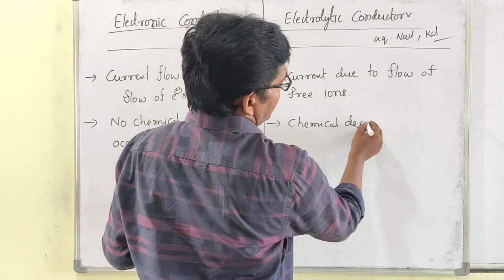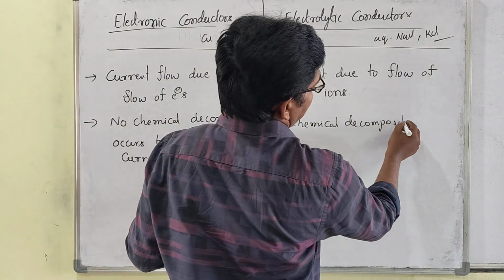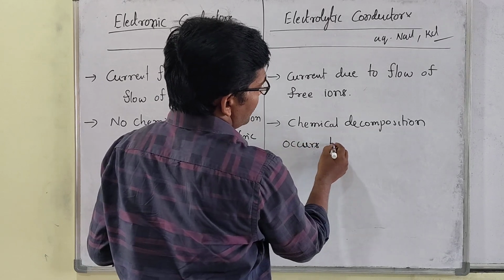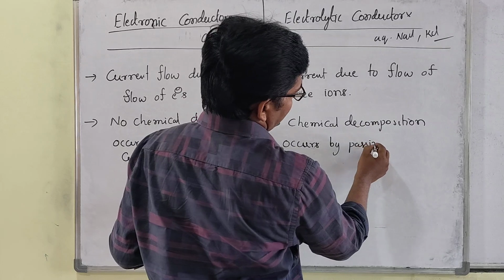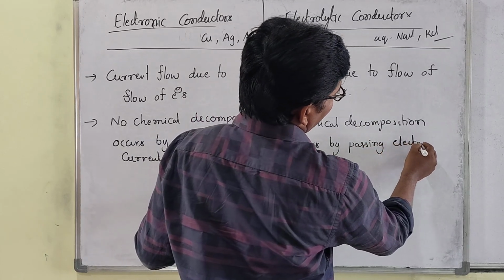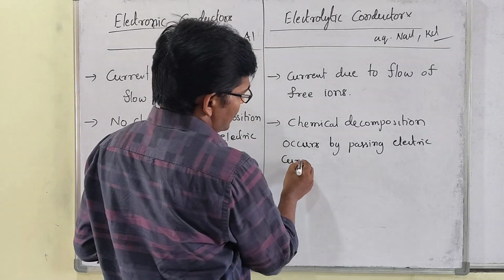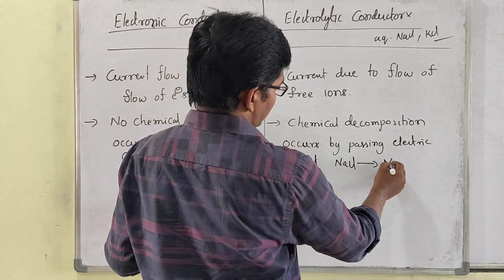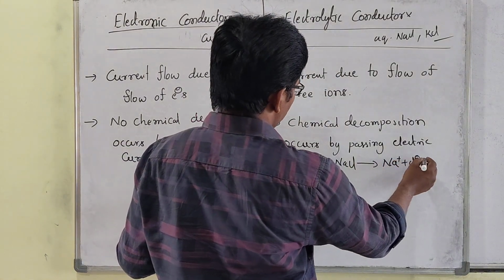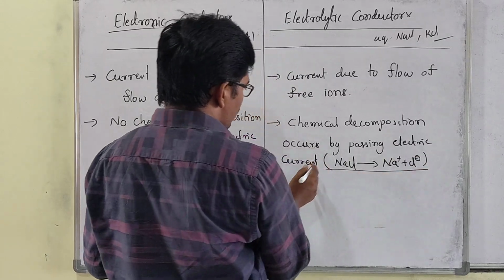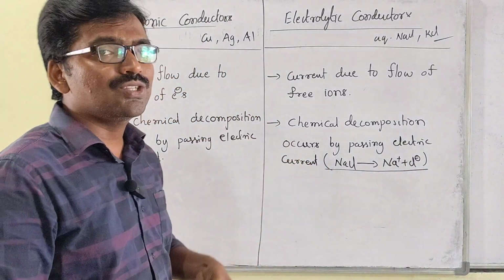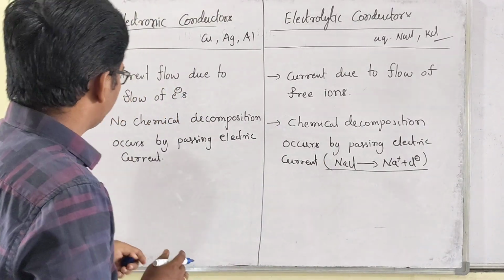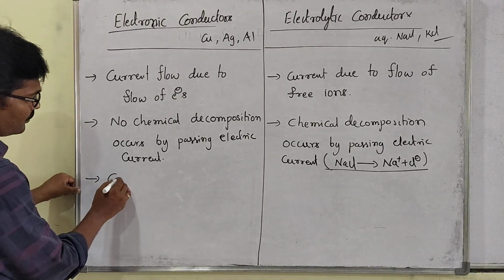Chemical decomposition occurs by passing electric current. For example, NaCl can be dissociated into Na plus and Cl minus. A compound dissociates by passing electricity, and that is what we call chemical decomposition.